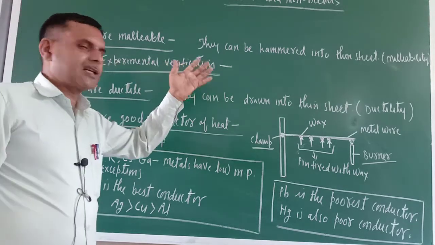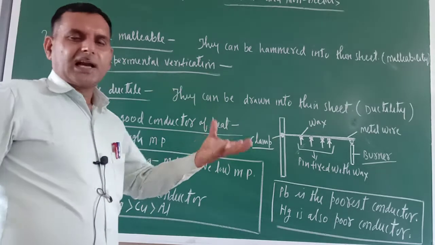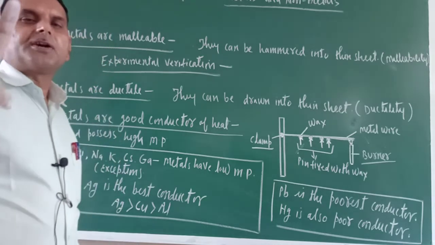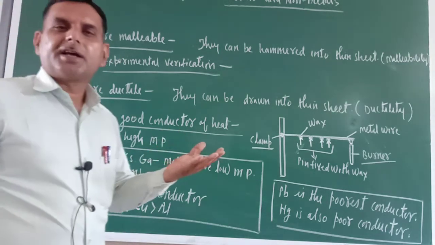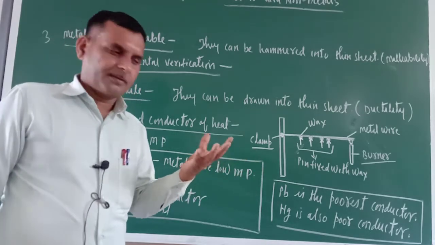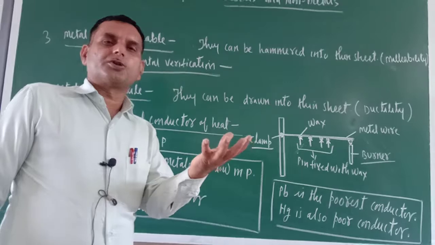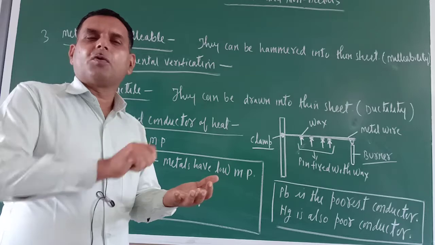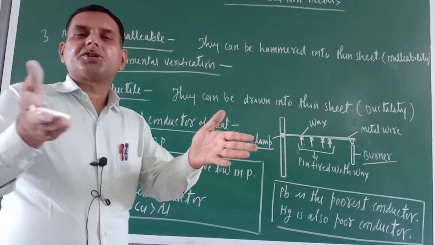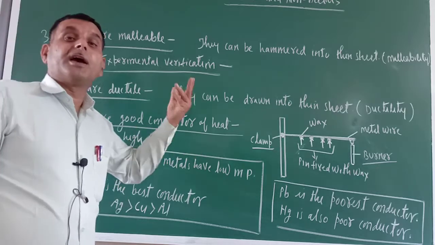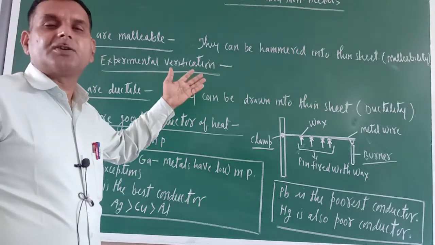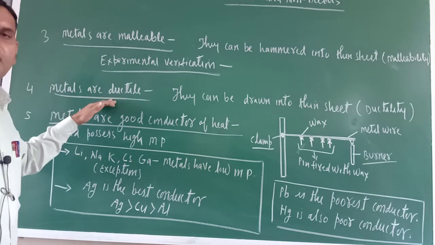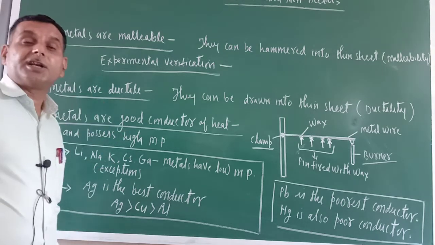Now you can see the experimental verification also. Collect some metals like iron, aluminium, copper. It is better to collect copper and aluminium and keep an iron mold. There you just keep the copper or aluminium and hammer it 4-5 times. You will see that a sheet is made, because they can be hammered into thin sheets. This property is called malleability. Another property is ductility. Metals are ductile. So what is ductility?